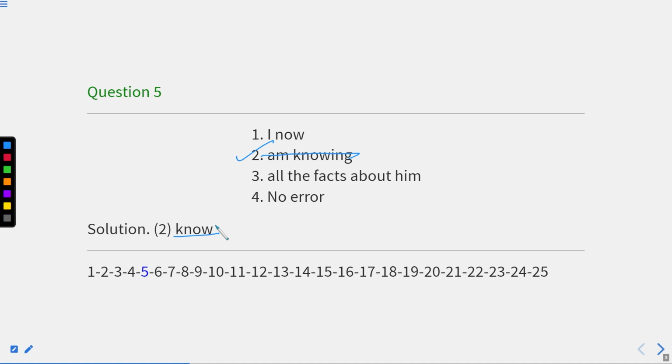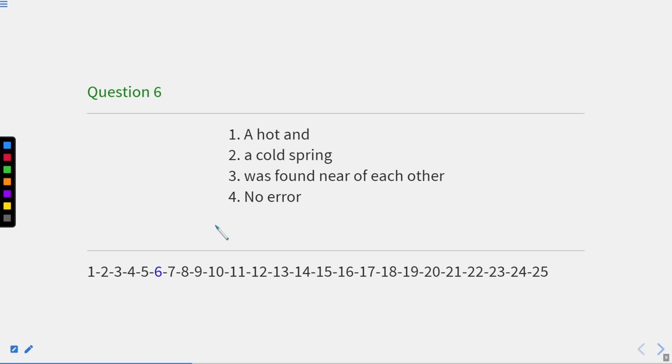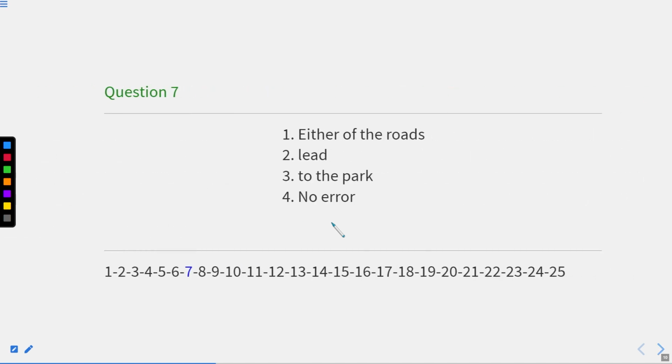Now let us move to the next question. The next question is, a hot and a cold spring was found near of each other. Now here the error is in part 3, where it is written a hot and cold spring. First of all, these two are separate things, and if these are two separate things, we need a plural verb. So was should be replaced with were, found near each other, and of should also be removed. So this three will be the correct answer. Now let us move to the next one.